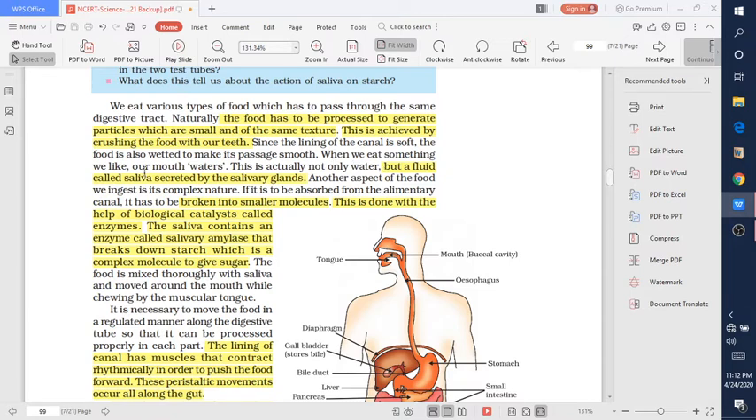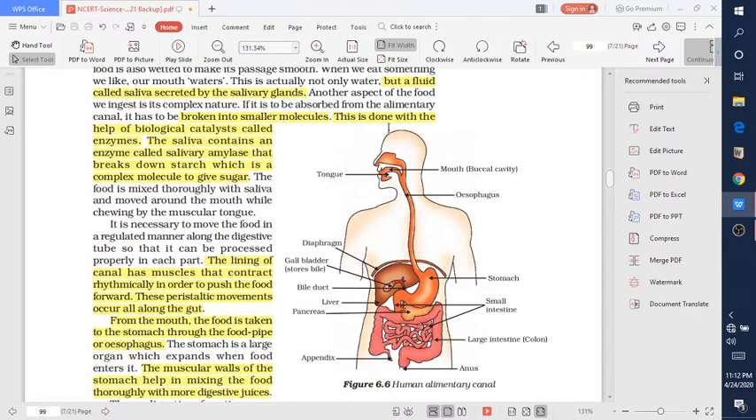When we eat something, our mouth waters. What is it? Whenever we eat something, our mouth becomes watery. Why is it so? Because this watery part is known as saliva, which is secreted by the salivary glands. Very important.